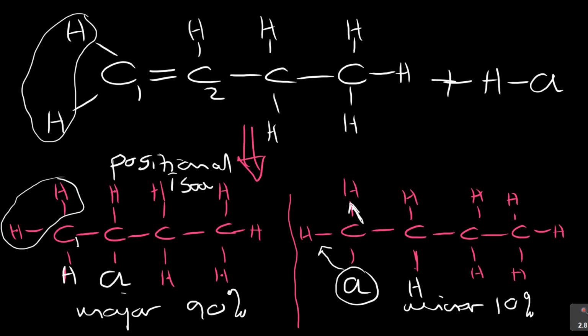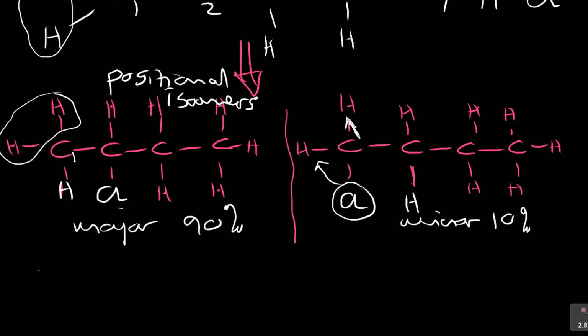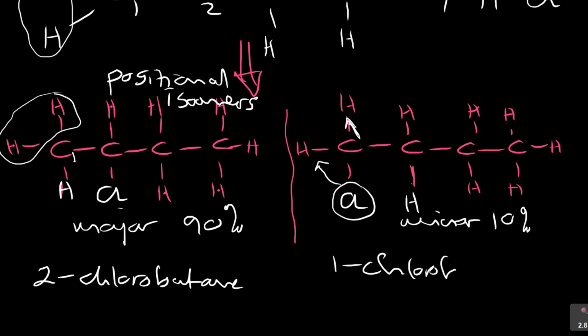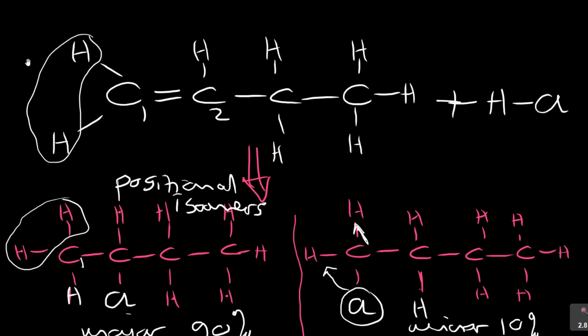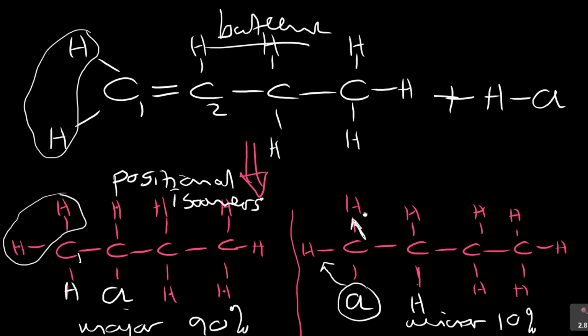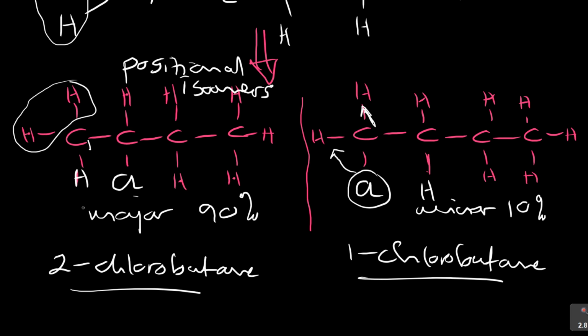Positional isomers. Look at the position of the what? Of the functional group, which is chlorine. So positional isomers, what will you call this structure? You'll call this structure 2-chlorobutane. Do you see this? And what will you call this one? 1-chlorobutane. So 1-chlorobutane minor product, 2-chlorobutane major product. And then what was this? This was butene. And what type of isomer are these? These are positional isomers because the position of the functional group chloro is changing.